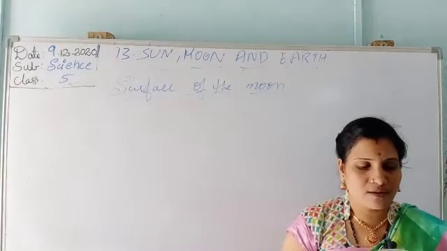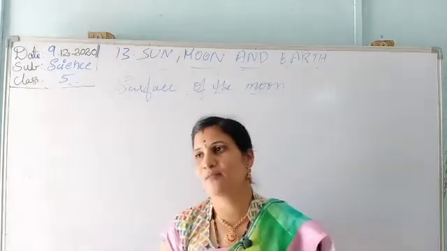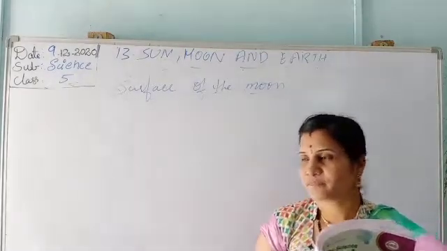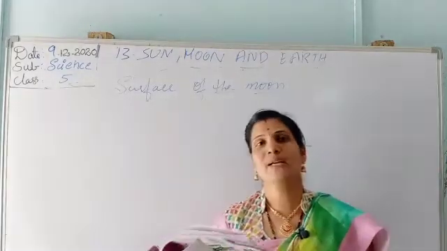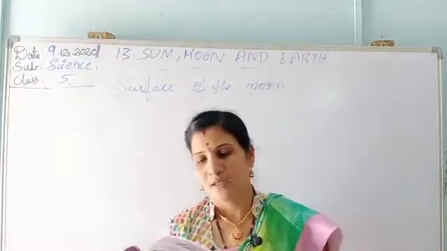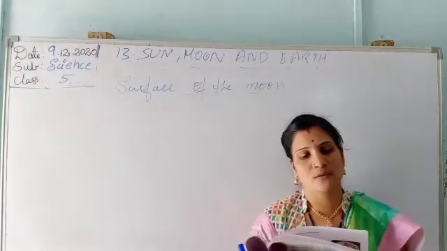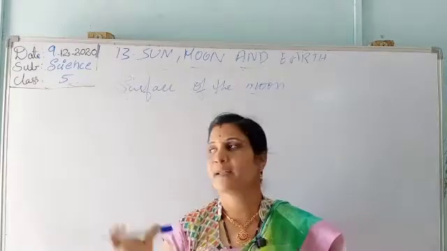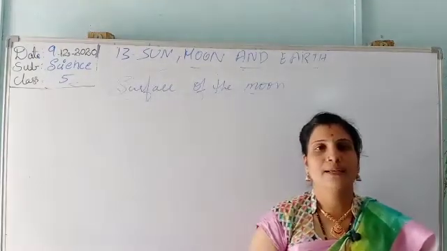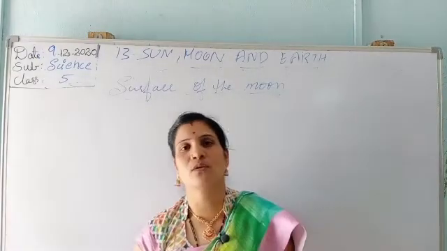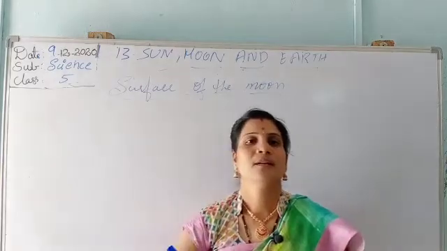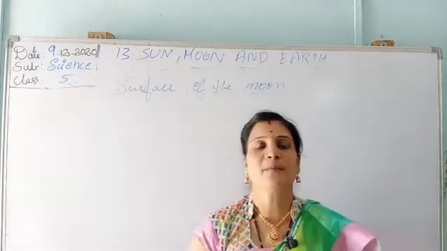The moon is very hot when the sun shines on it. When the sun changes, on the dark side it is very cold. So the moon is very hot when the sun is shining, and on the dark side of the moon it is very cold. When it is dark it is cold, and when the sun rises it will be hot.